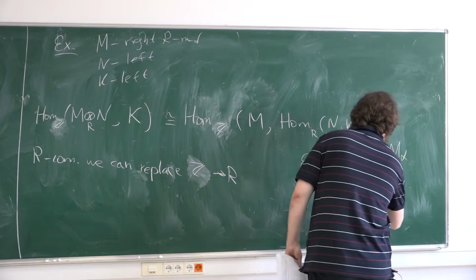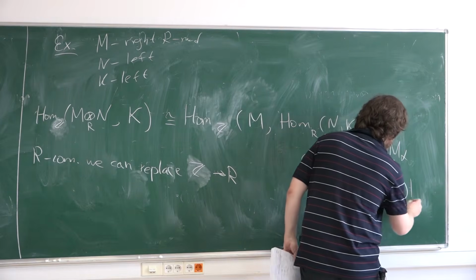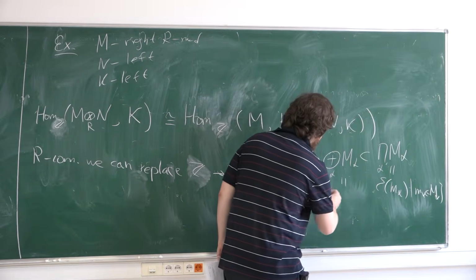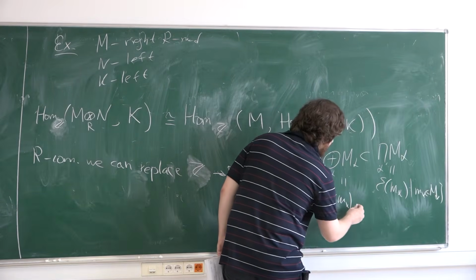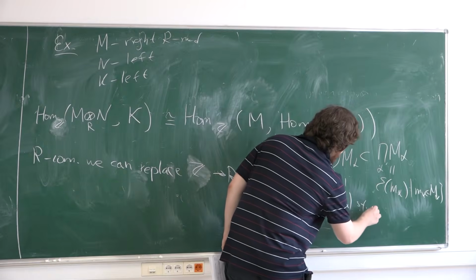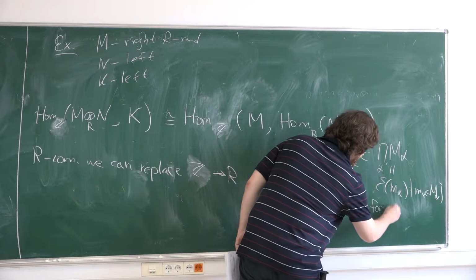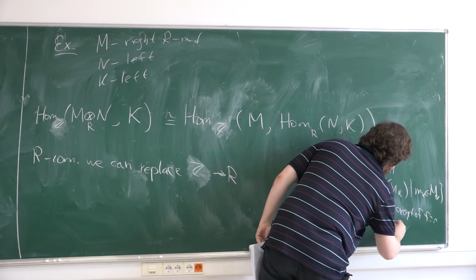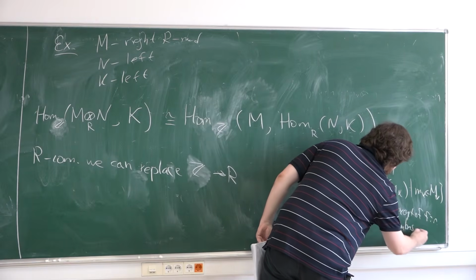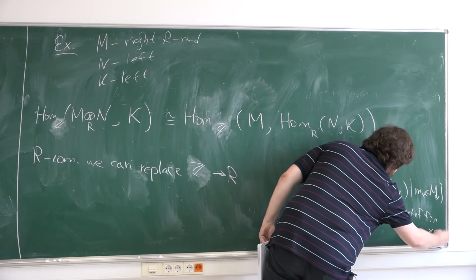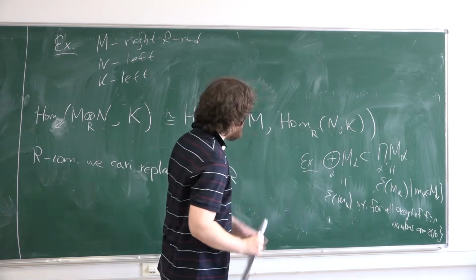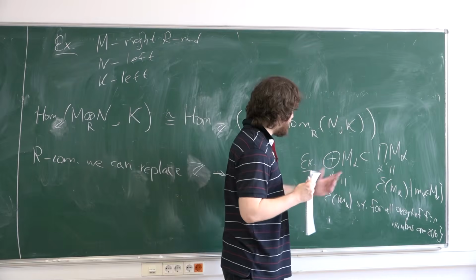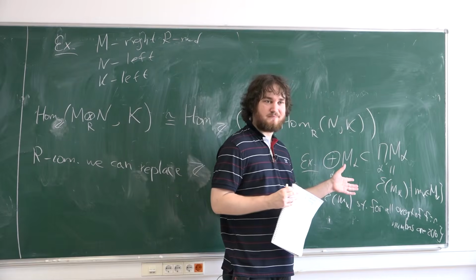It's all sequences of elements, and this is all sequences of elements such that all except a finite number are 0. If you have only a finite number of modules, this is the same thing. But if you have an infinite number of modules, these are different modules.